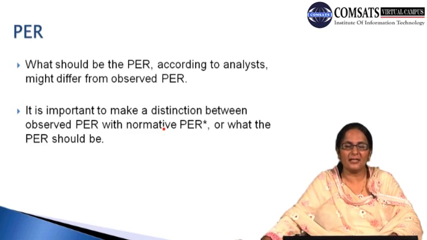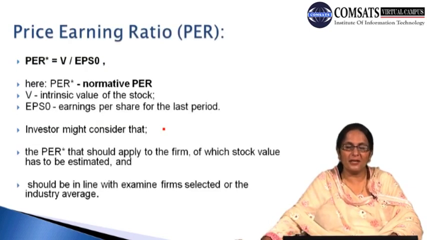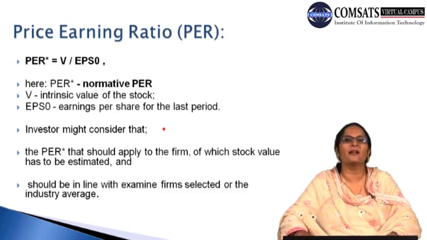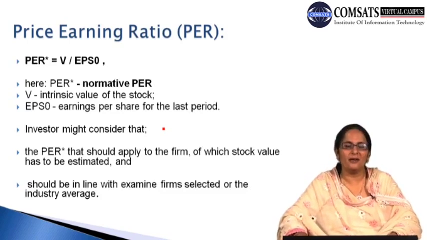Basically this is analyzed by the analyst. PER star is equal to V over EPS naught. This tells us that what the price earning ratio should be is equal to the intrinsic worth of the stock divided by EPS, earning per share, of the last period.